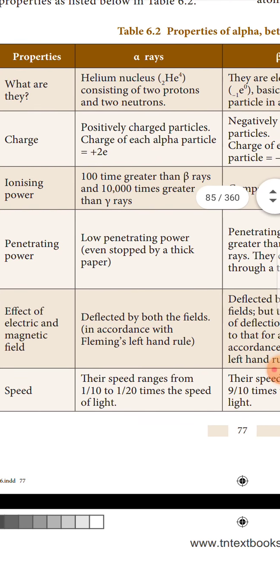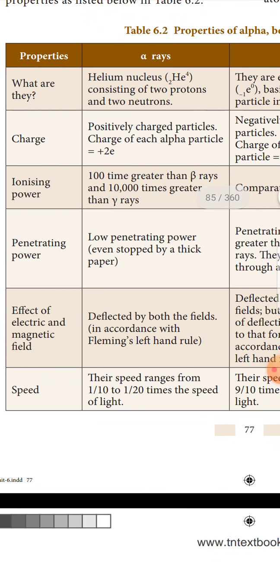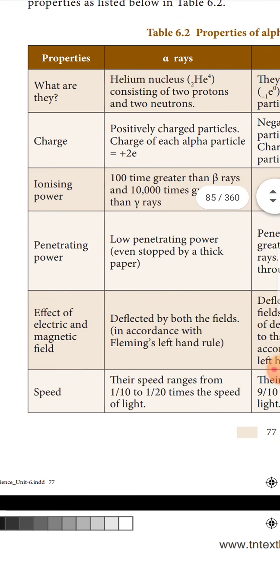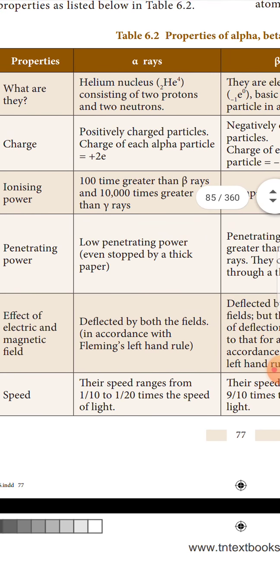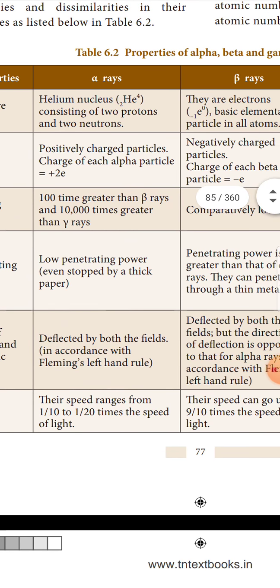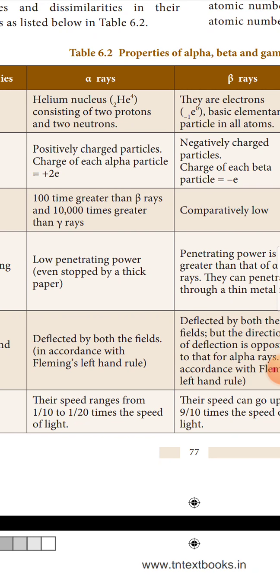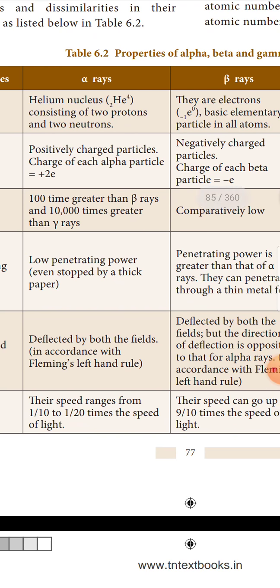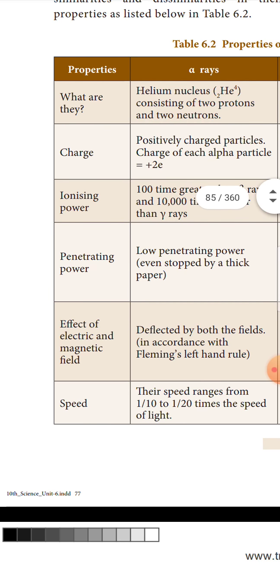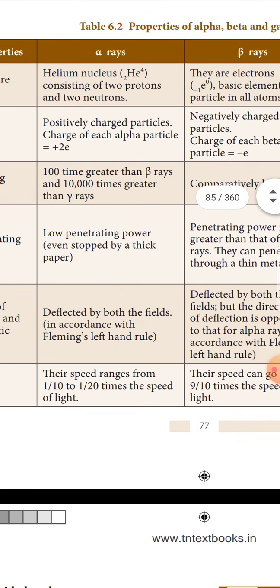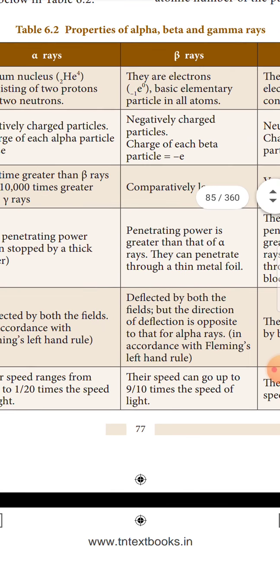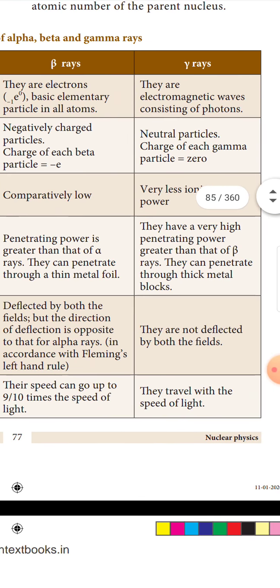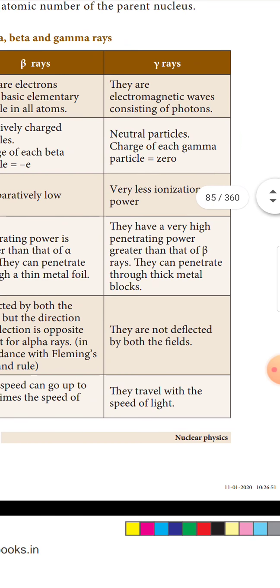Then ionizing power. What is the ionizing power of alpha, beta and gamma rays? For alpha rays, it is 100 times greater than beta rays and 10,000 times greater than gamma rays.